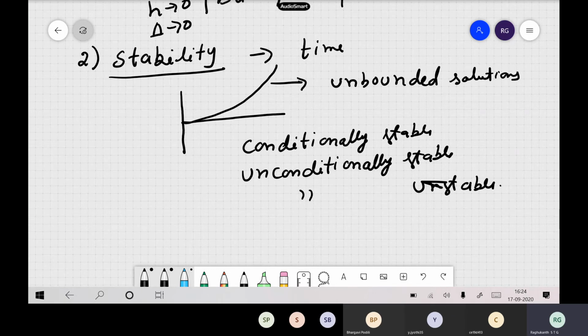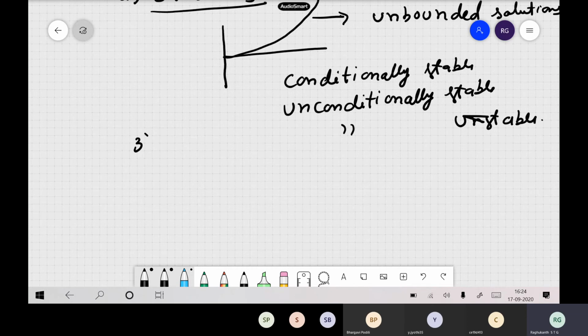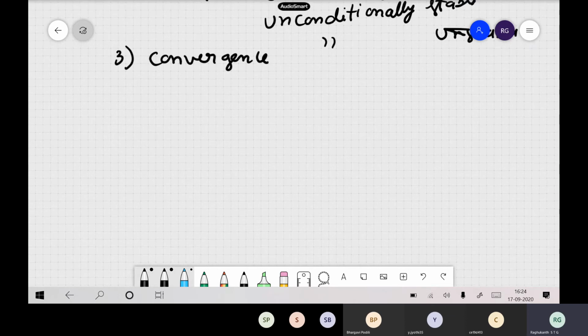So how to select your delta, how to select your h, the spatial increment and time increment, you have to choose based on all these criteria. Stability is one very important thing, and of course the other most important thing is convergence. Say you have solved using a finite difference approach, and you know the exact solution. Here also we say limit h tends to 0, delta tends to 0.